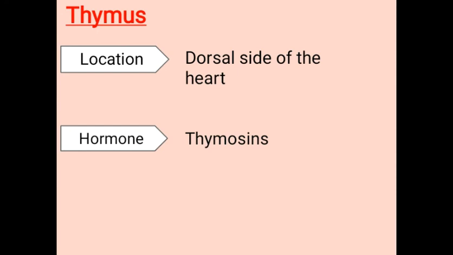It secretes the hormone called thymosin. Now, what is the function of thymosin? It helps in the production of antibodies and provides immunity to the body. Thymosin produces antibodies which provide immunity to our body. It plays an important role in the differentiation of T lymphocytes which provide cell-mediated immunity. It also provides humoral immunity. So the main function of thymosin is to provide immunity to our body.